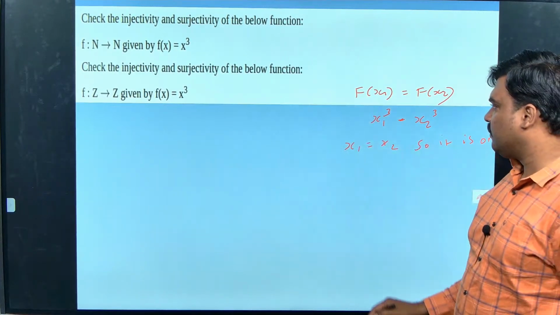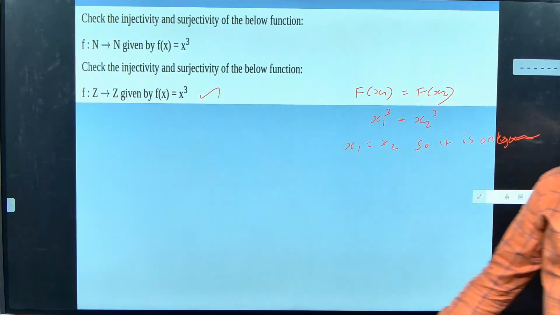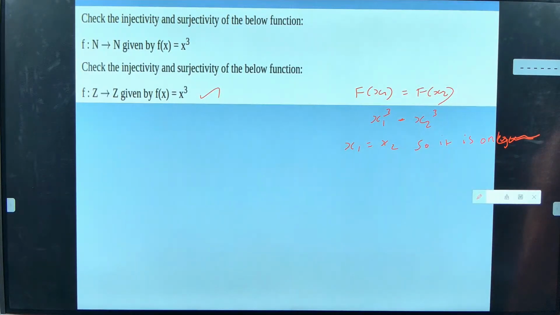Let us go for this. Yeah, integer, whether it is 1 to 1. Yes, 1 to 1. I didn't know at first, that's why I answered. Minus 1 cube is how much? Minus 1. Minus 5 cube is minus 125. So it is 1 to 1 still, but it is not surjective. Why? Because whether negative or positive, non-perfect cube numbers are what? Unmapped. Unmapped. Okay.